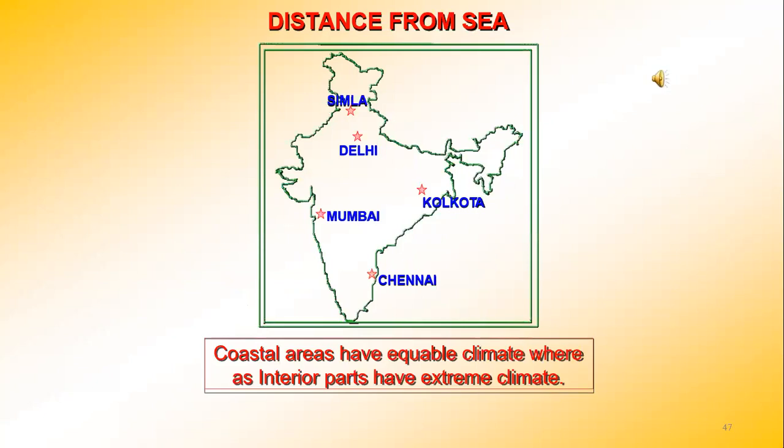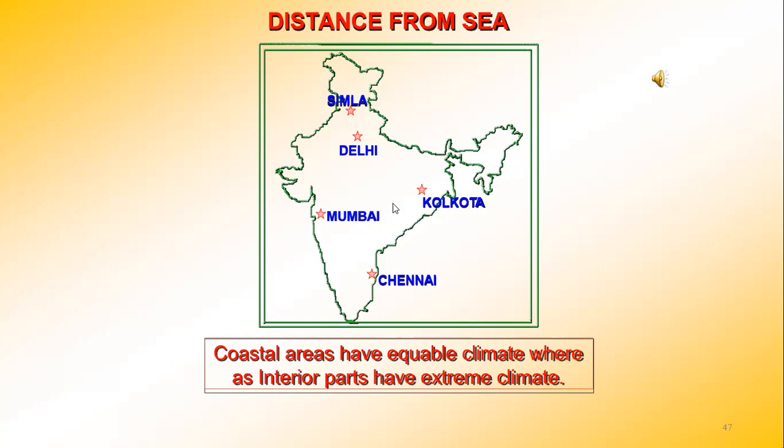Now the coastal areas have an equable climate, whereas the interior parts have extreme conditions. This is known for us.